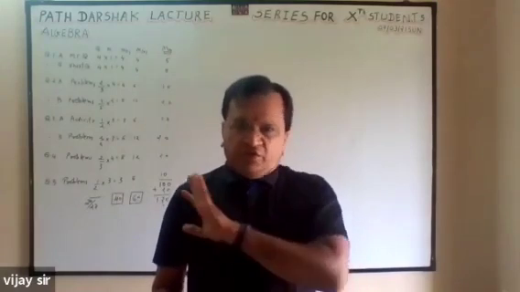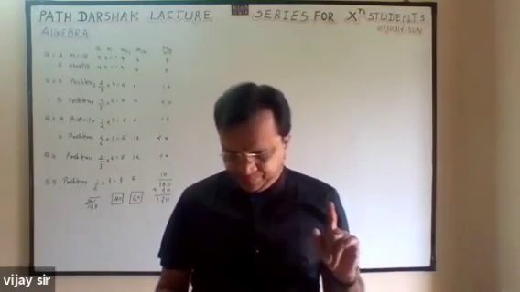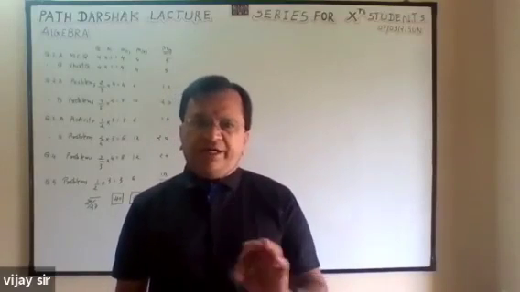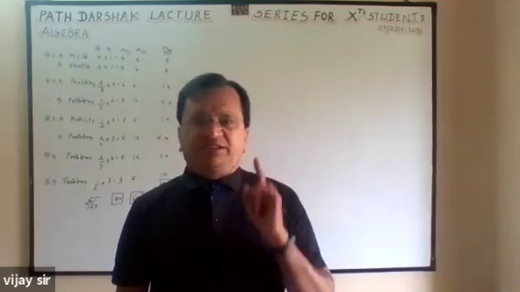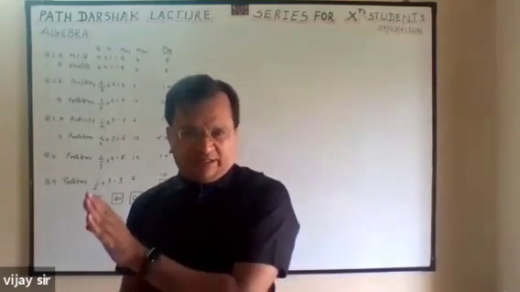Two chapters are fully deducted. That is chapter number 4, financial planning, 100% omitted. Statistics, chapter number 6, 100% deducted. So out of 6, 2 chapters are totally deducted.